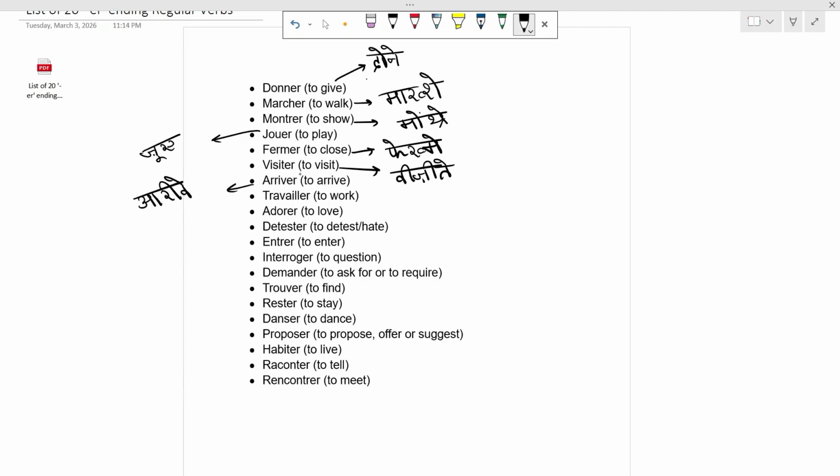Arriver. Visiter means to visit. Arriver means to arrive. Fermer means to close. Travailler means to work. Adorer.